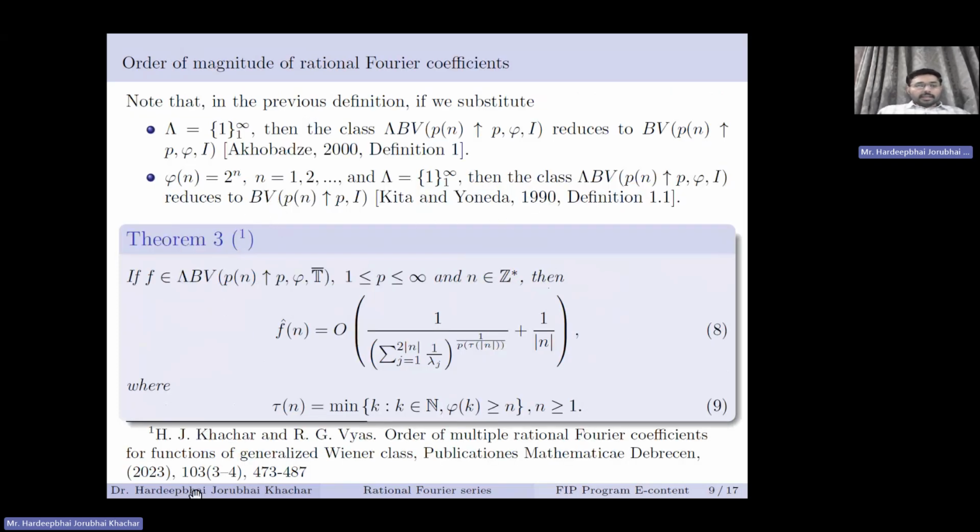So I, with my guide, Professor RGV, derived this result. If f is of lambda bounded variation and n is in Z star, and 1 less than or equal to p less than or equal to infinity, then f hat at n is of this order. So the decay rate of the rational Fourier coefficient is this one, 1 upon summation of 1 upon lambda j, whole raised to 1 upon p, of tau of mod n plus 1 upon mod n. Here tau n is defined as given in equation 9. So this we have derived.